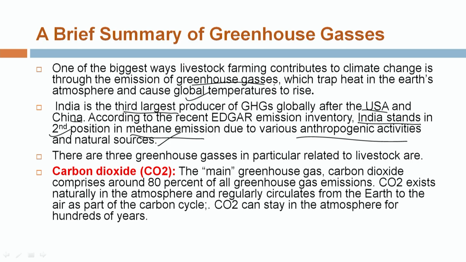Today we will discuss three important greenhouse gases, that is carbon dioxide, methane and nitrous oxide. Most important is carbon dioxide. Carbon dioxide is the main greenhouse gas and it comprises 80% of all the greenhouse gases. Carbon dioxide exists in nature naturally and circulates between the earth and environment through the carbon cycle. The half-life of carbon dioxide is in the range of 100 to 300 years.